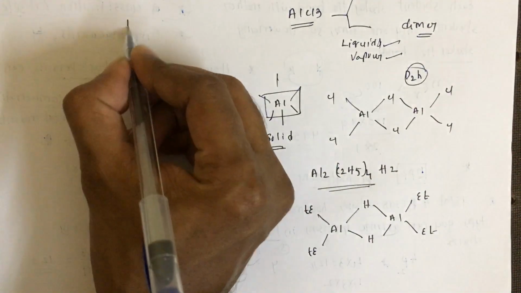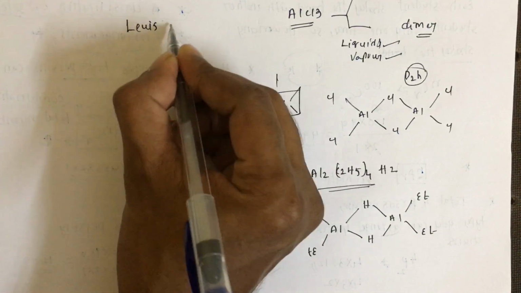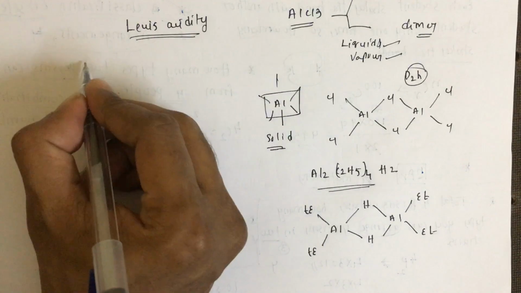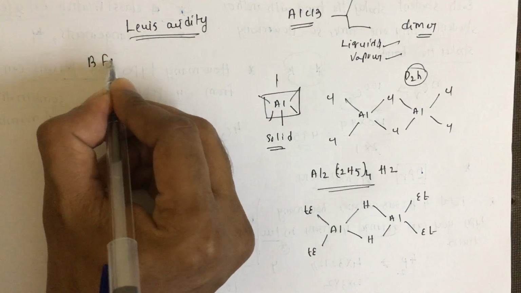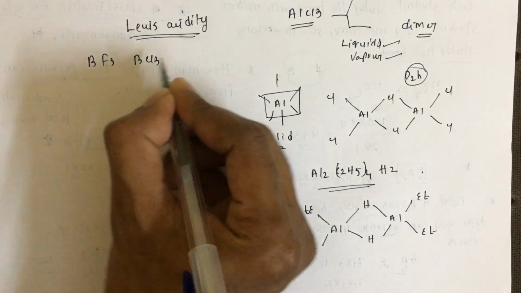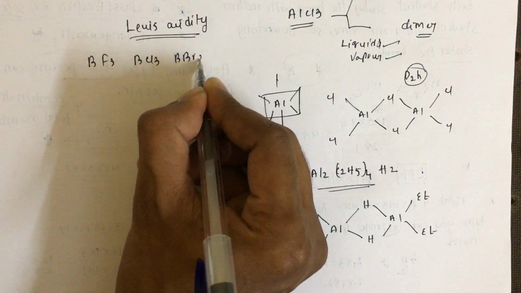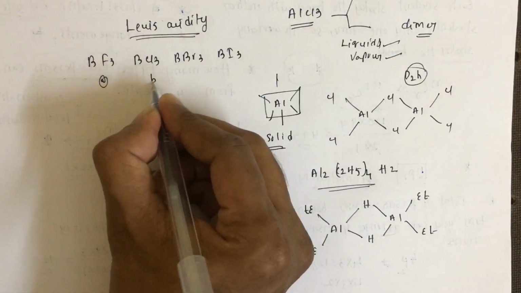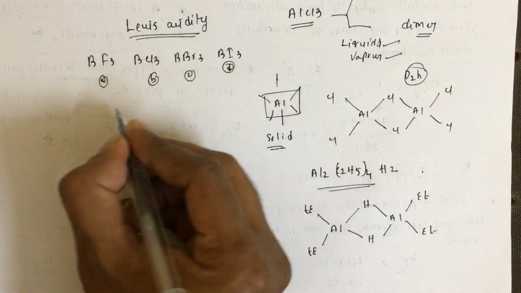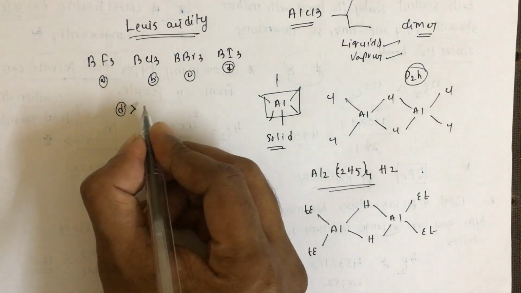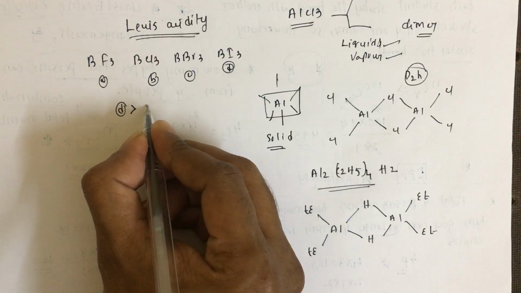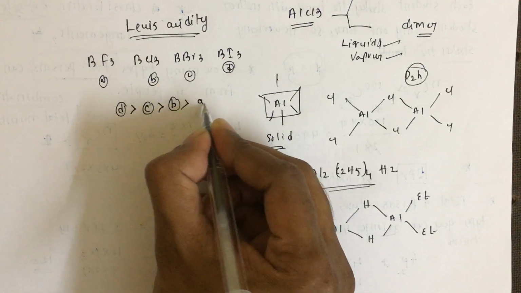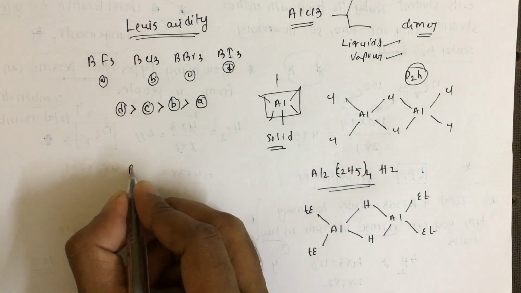And we know the Lewis acidity order of BF3, BCl3, BBr3 and BI3. Among all these, BI3 is the strongest Lewis acid, then BBr3, then BCl3, then BF3. It's all because of overlapping.